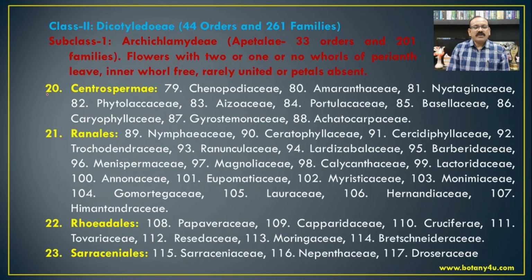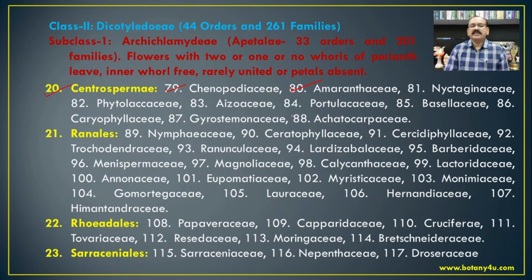The next order from the Archichlamydeae is the Centrospermae. This includes Chenopodiaceae, which includes Beta vulgaris, Chenopodium album, Spinacia, Daucus carota. These are the most common members from the family Chenopodiaceae.